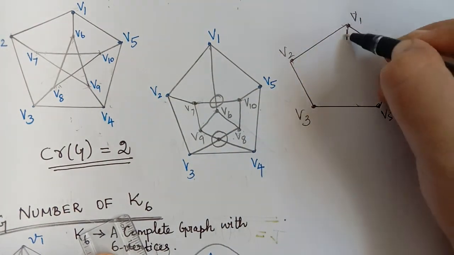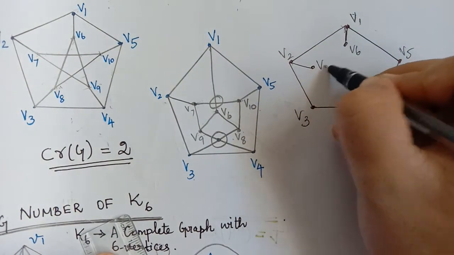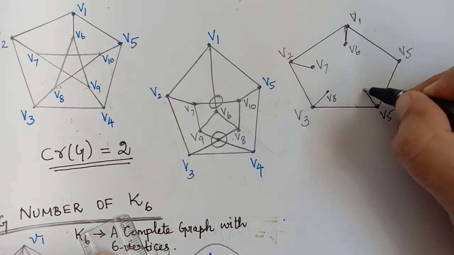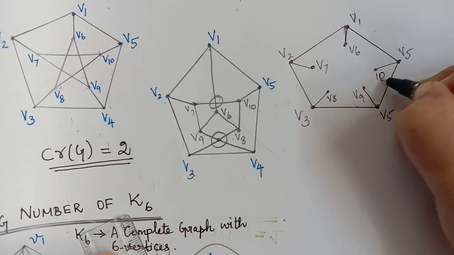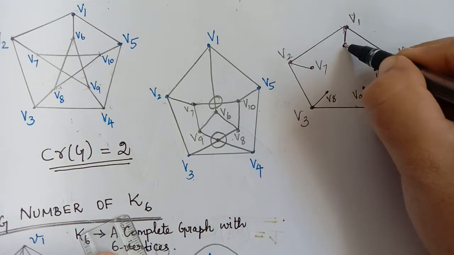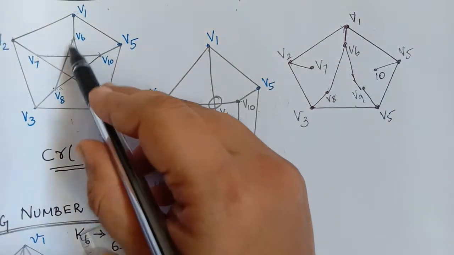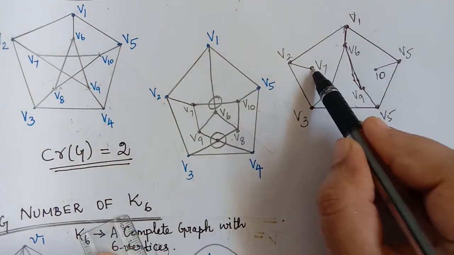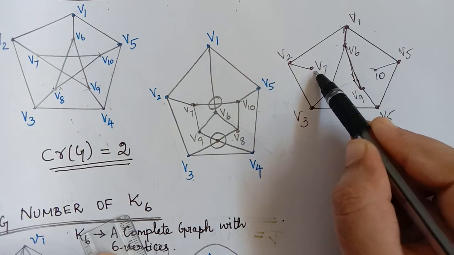Now we shall draw these inner vertices. So this is V6 and then V7 and another edge here with V8 and then V9 and V10. So far there is no crossing, and now when we draw an edge from here till here, as it is in the Petersen graph, there is no crossing so far. But when we try to draw this edge or this edge or this edge, there will be crossing.